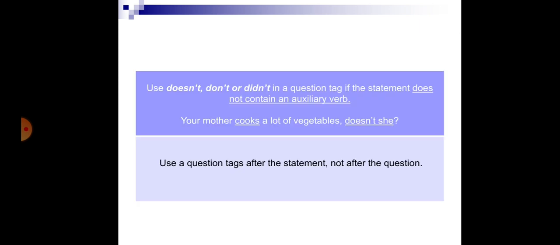Now a few points: we always use does not, do not and did not in a question tag if the statement does not contain an auxiliary verb. For example, your mother cooks a lot of vegetables. Here we could not find any auxiliary verb, so the question tag will be doesn't she. Now second point, use a question tag after the statement, not after the question.